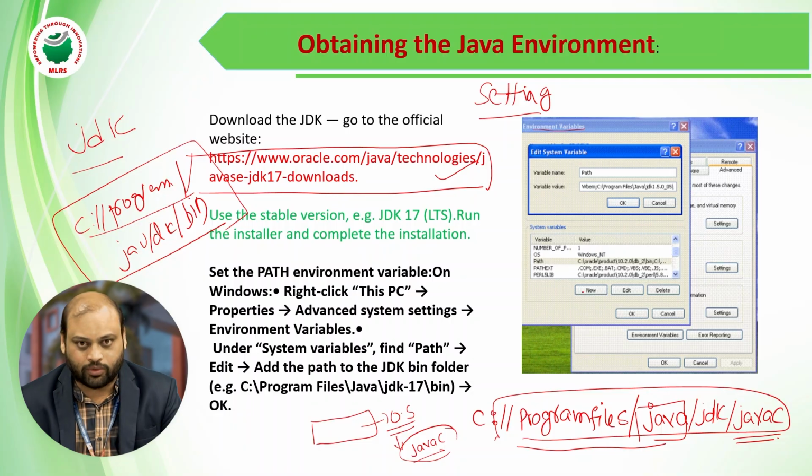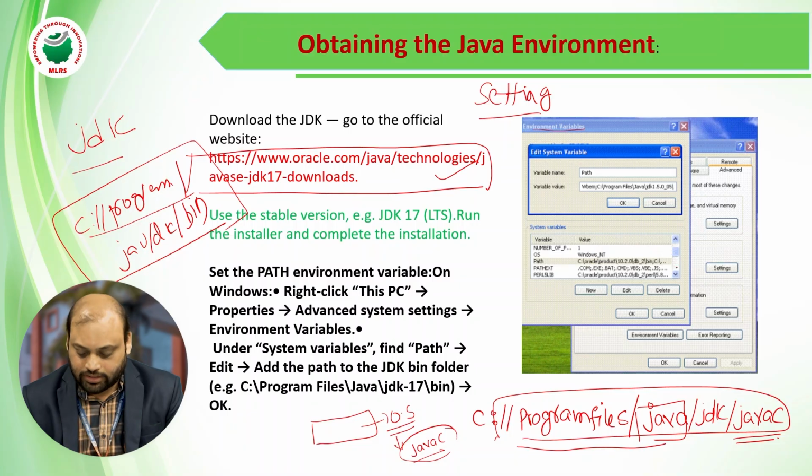You need to click on New. Why? Once you set the path in the local machine, it is only for one user. If you set the path in the system variable, then it is accessible to all the users using that system. So it is always recommended to use the system variable: click on New, path, program files Java JDK bin, click on OK. Then close it. Now the environment is ready to write the program.